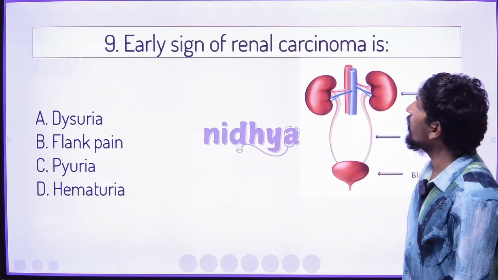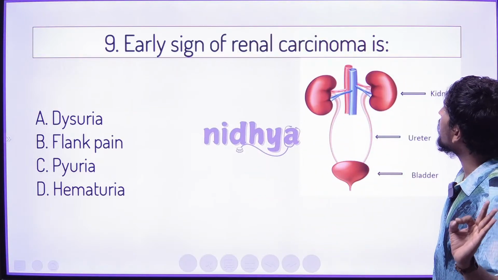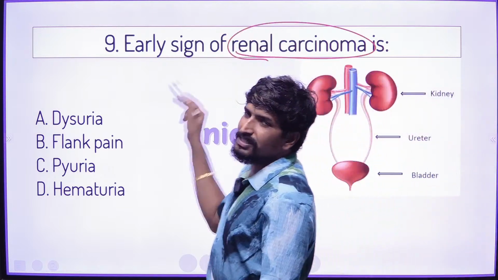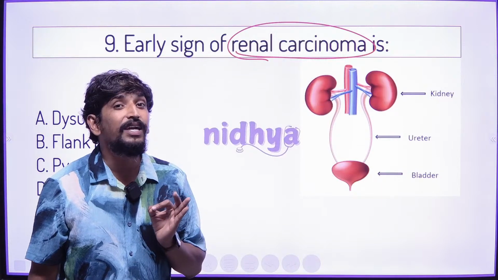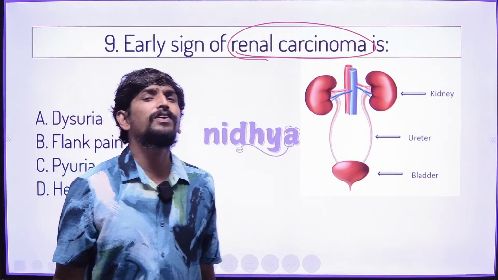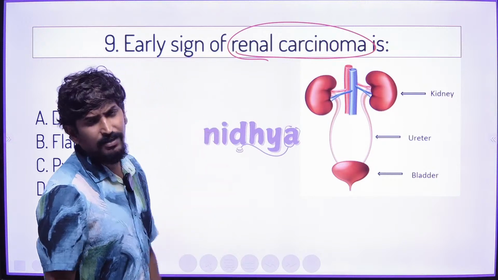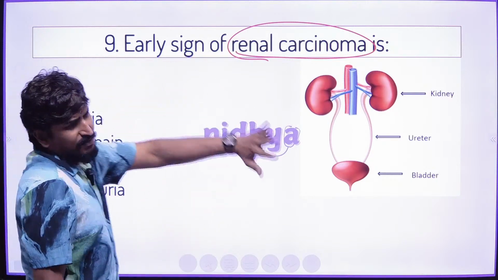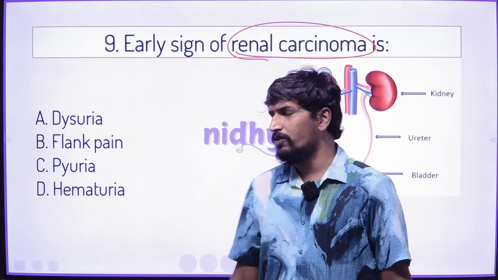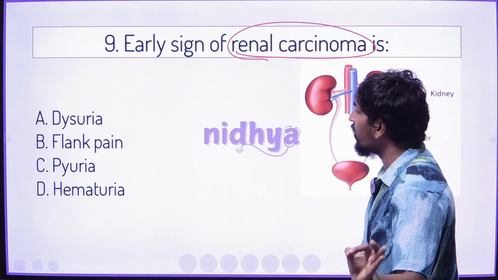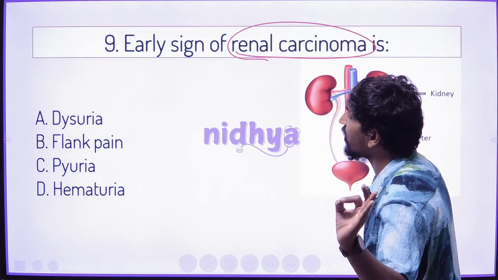Here, the early sign of renal carcinoma. Renal carcinoma means cancer of the kidney. Which is the early sign in the given options? Dost, write down the right answer: dysuria, flank pain, pyuria, or hematuria. Which is the right answer?